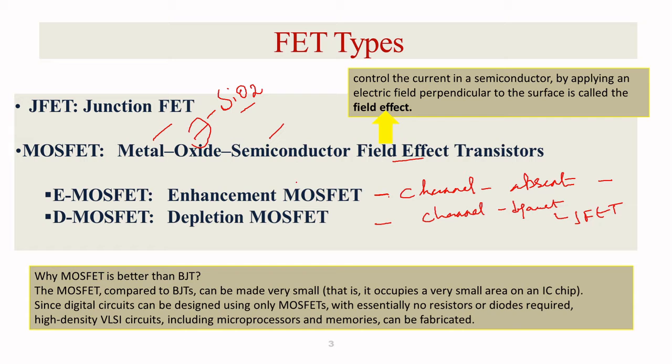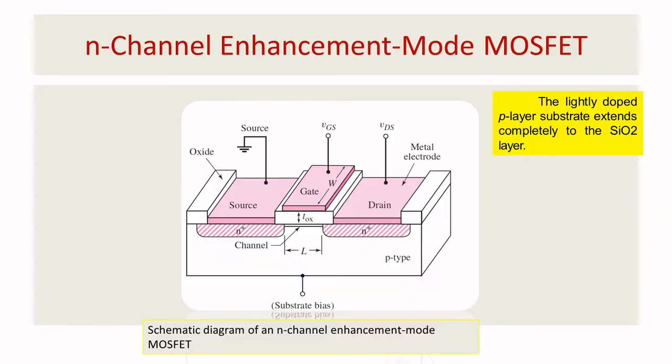So broadly, the enhancement MOSFET is again classified into two types. One is the NMOS and the other is the PMOS. Similarly, the depletion type also has two types, NMOS and PMOS. Now we will go for the enhancement. Before going for enhancement mode, I'll give an idea of how the device is basically being fabricated.